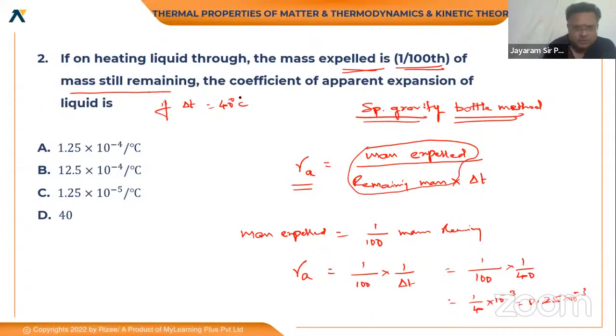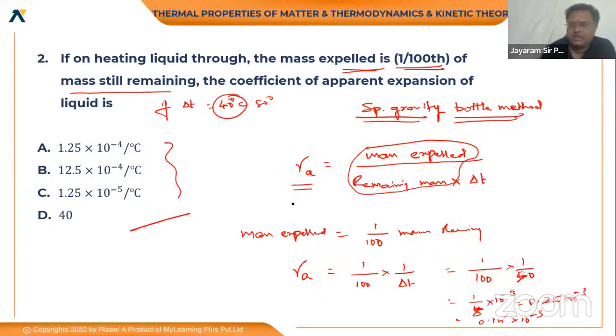According to the options, most probably it should be 80. Then 1/8 is 1.25, instead of this, if it is 1/80, then it will be 0.125 into 10 to the power of -3. On readjusting, you might get whatever the option is.